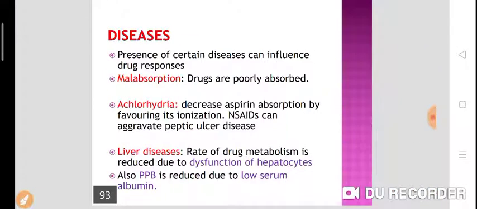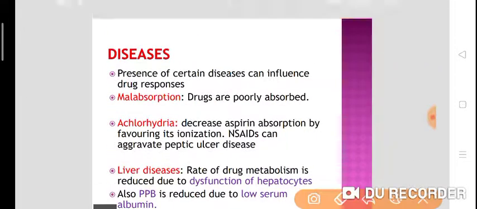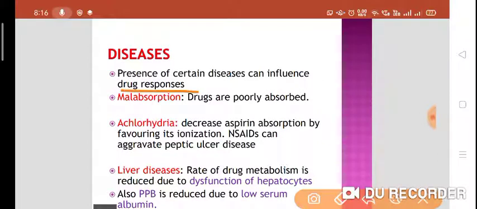Then the presence of certain diseases can influence the drug response. For example, malabsorption may interfere with the absorption of drugs. Drugs are poorly absorbed in case of malabsorption. Or in case of achlorhydria, it decreases aspirin absorption by favoring its ionization. NSAIDs can aggravate peptic ulcer disease. In liver diseases like cirrhosis of liver, the rate of drug metabolism is reduced due to dysfunction of hepatocytes. Also plasma protein binding is reduced because of low serum albumin.